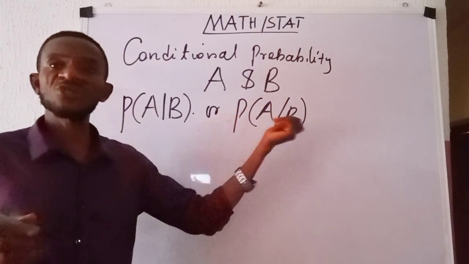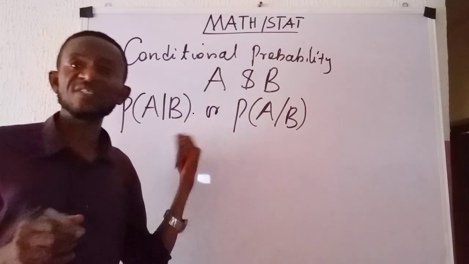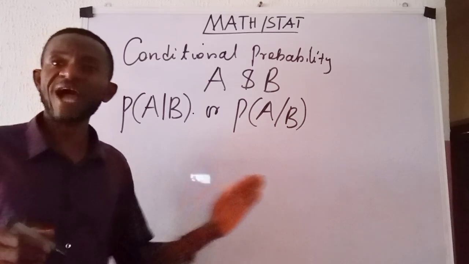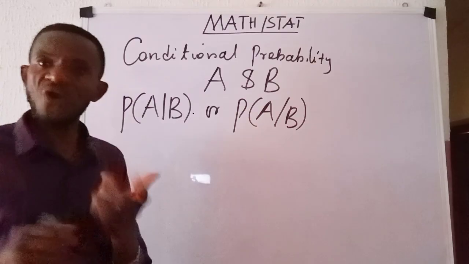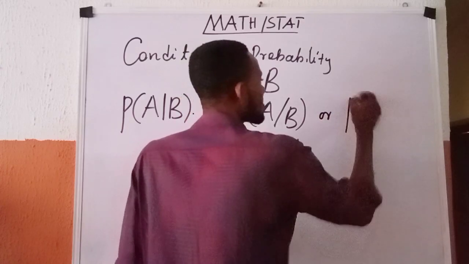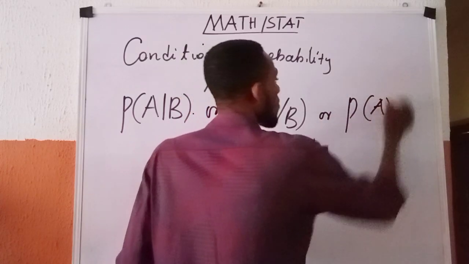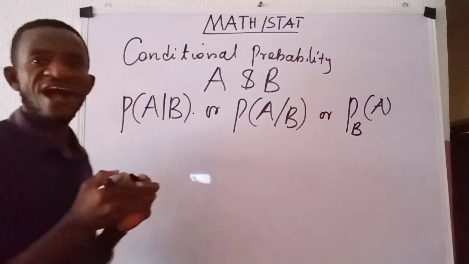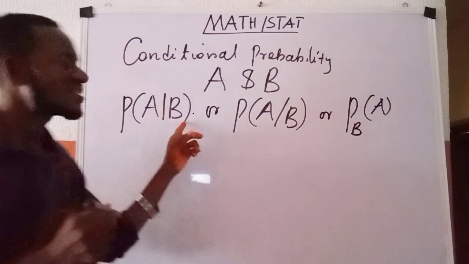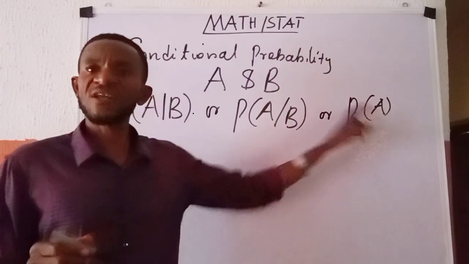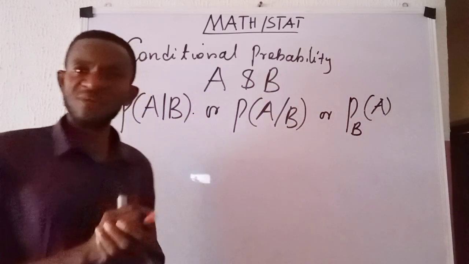Both stand for the conditional probability of event A occurring given that event B already had occurred. Or it can equally be represented in this third way. So this and this and this mean the same. They all stand for conditional probability.